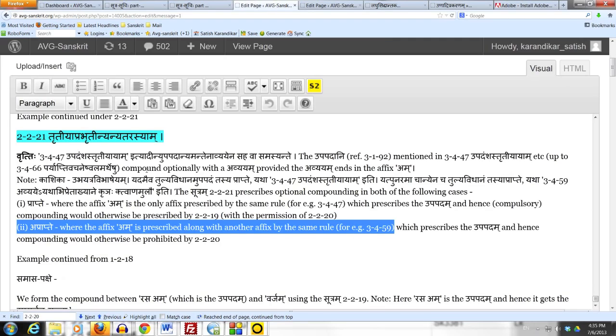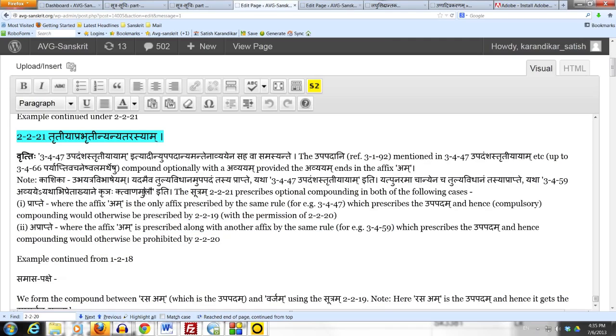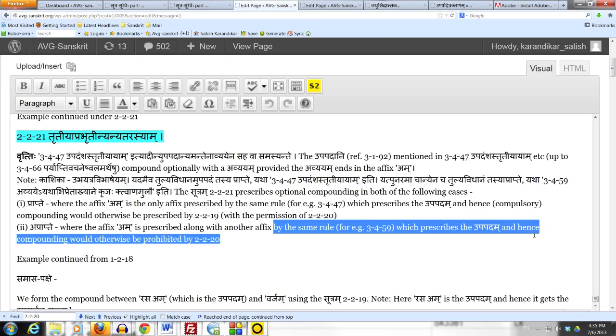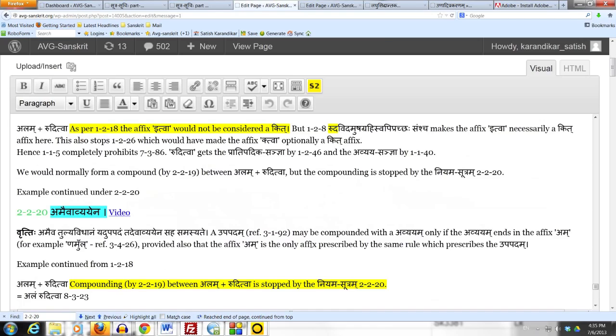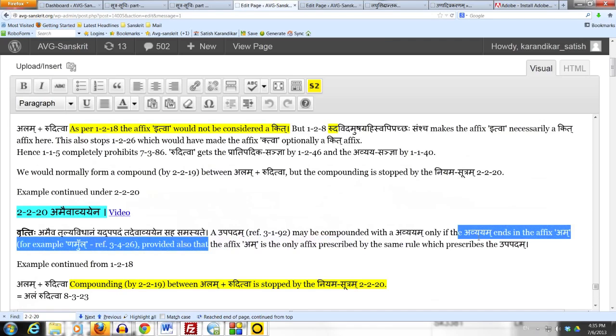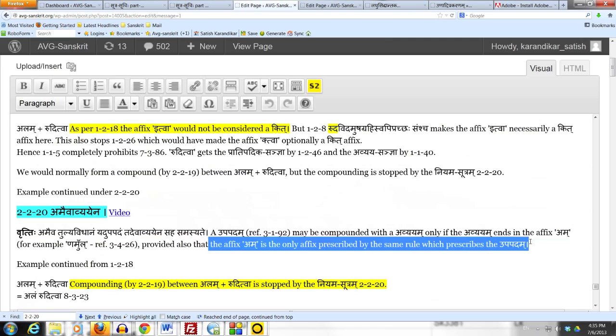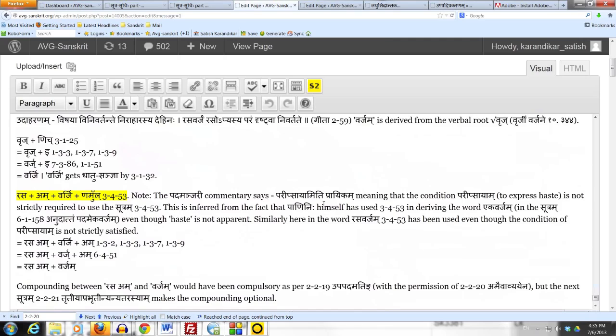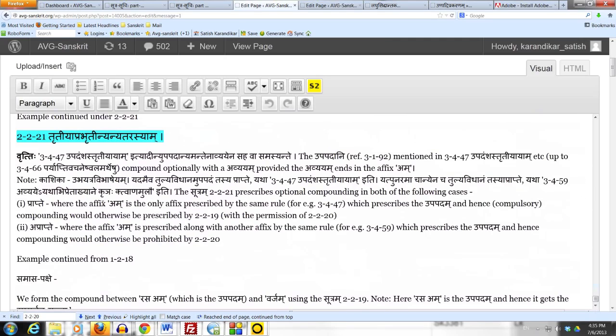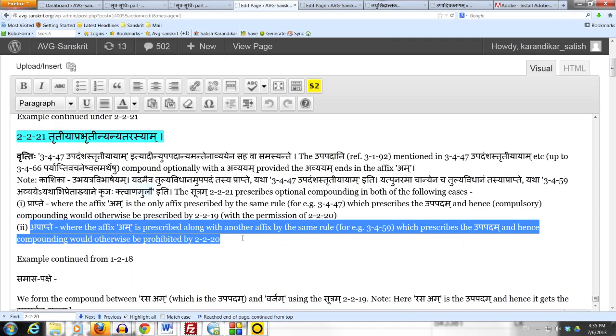For example, 3.4.59, which prescribes ktva as well as namul. So this is a case where the affix Namul is prescribed along with another affix by the same rule which prescribes the upapadam, and hence compounding would otherwise be prohibited by 2.2.20. Remember, 2.2.20 requires that Namul be the only affix prescribed by the sutram which prescribes the upapadam. 3.4.59 prescribes ktva as well as namul. So 2.2.20 would prohibit the compounding, but now 2.2.21 allows the compounding optionally. This is what is meant by ubhayatra vibhasha.